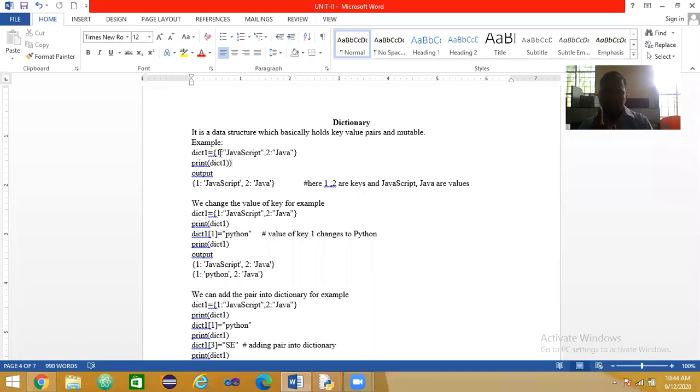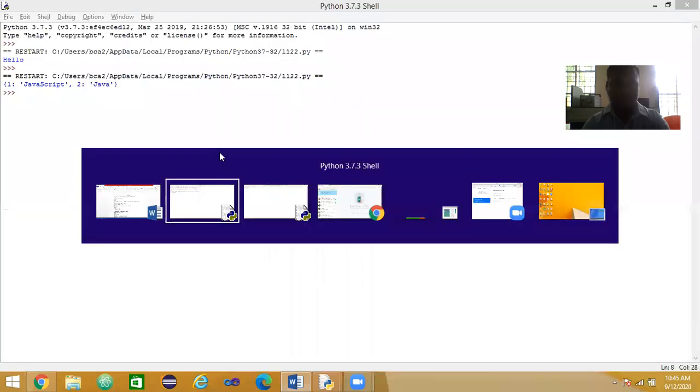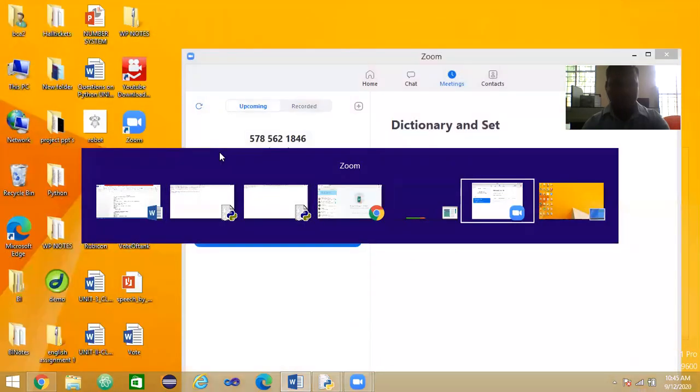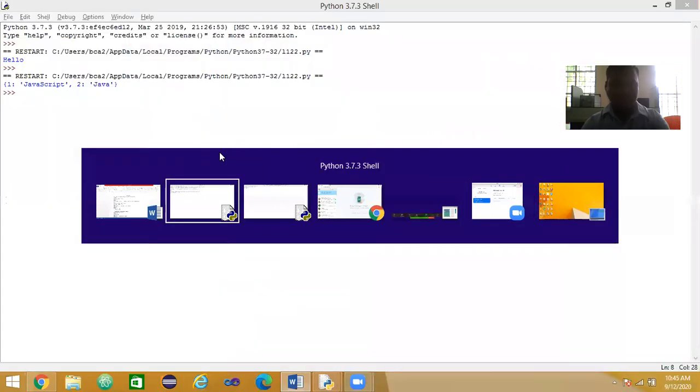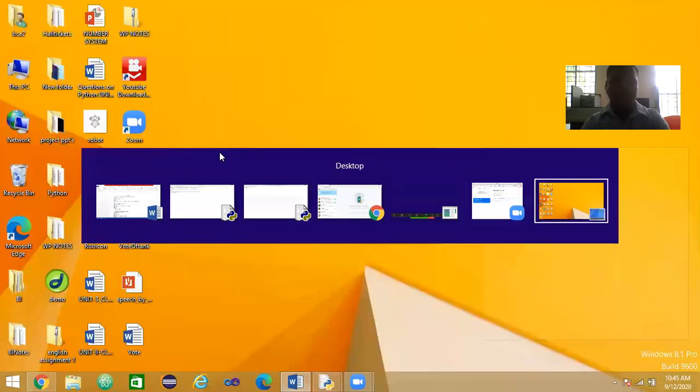A key value pair together is one data item, and it is separated by a comma. See, we can even change the value of a key, because it is mutable.